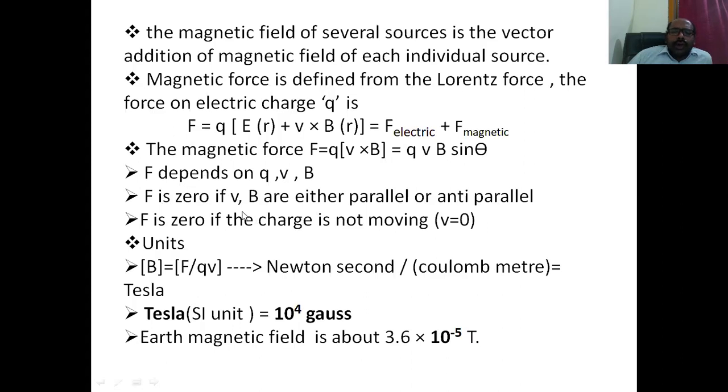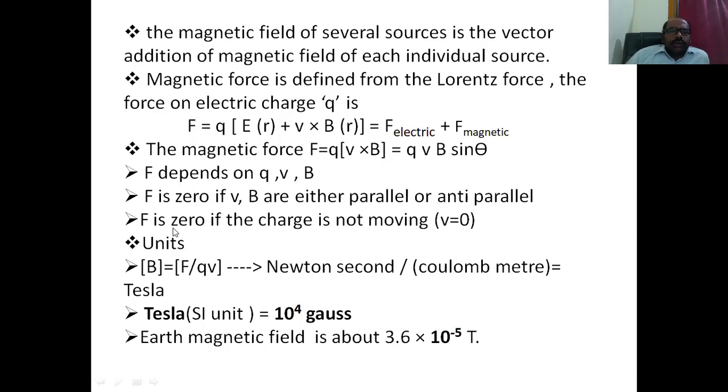Even for non-zero values of v and B, if they are parallel, sine zero is zero, and if they are anti-parallel, sine pi is also zero.